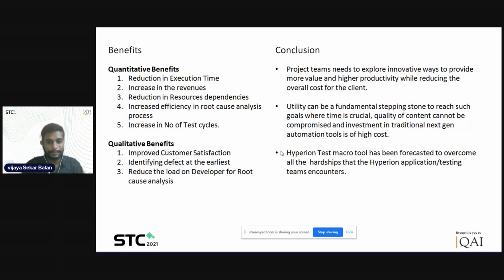The Hyperion Test Macro tool was conceived to overcome all the hardships that the Hyperion application testing team encounters. To be frank, for the last 6 months to 1 year, it has been making life simple by doing the complete application regression testing for Hyperion smoothly, identifying defects at the earliest, and making our life as simple as anything with automation.